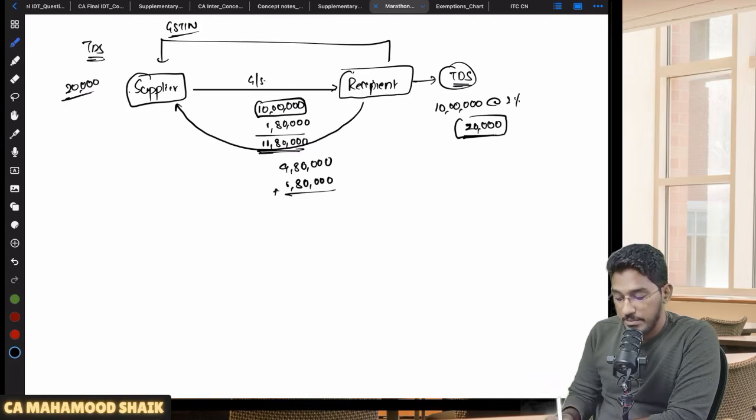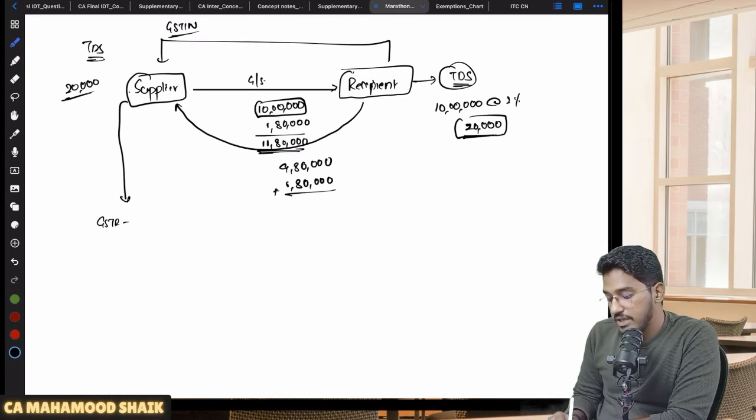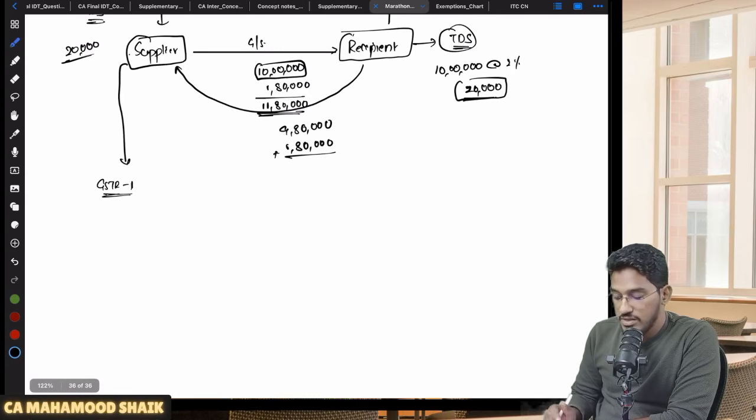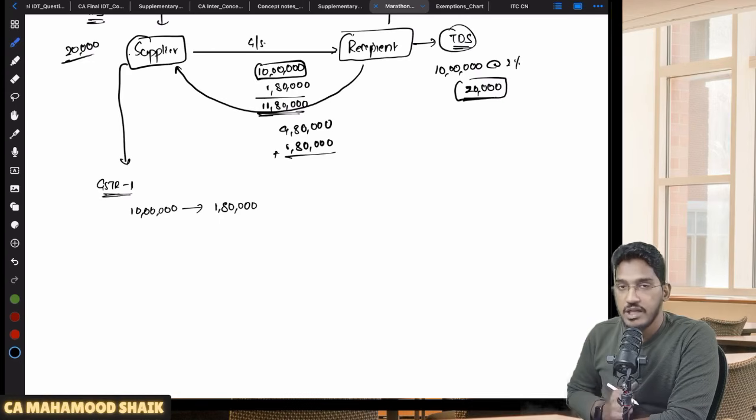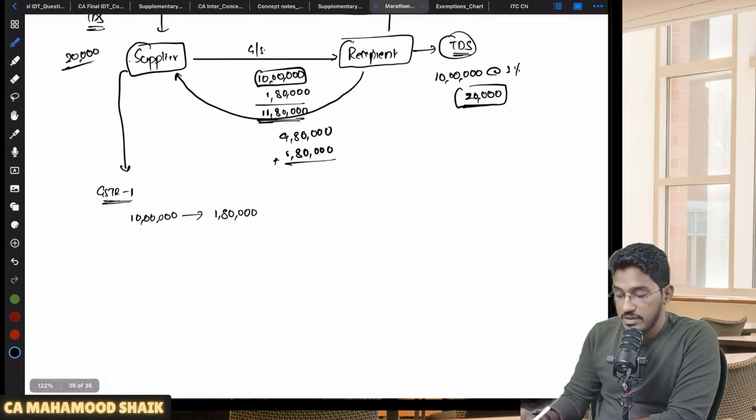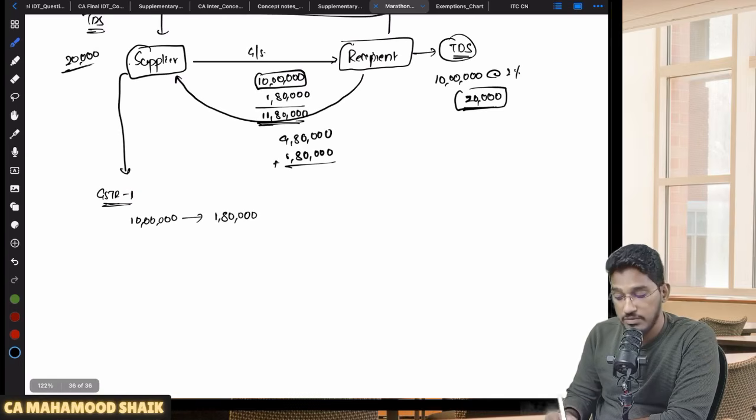Now thereafter what will happen? Now this supplier has made a supply. He has got the payment also. So now in his GSTR1, he will declare his outward supply. Sir, what is the outward supply? Let us say, if you take only this case, 10 lakh rupees is his outward supply. And he will declare that his output tax liability is 1,80,000. But he's not a fool to pay that entire 1,80,000. Why? Because the recipient has already deducted the TDS and the amount has been deposited against the GSTIN number of the supplier.